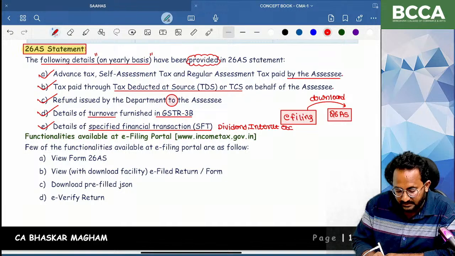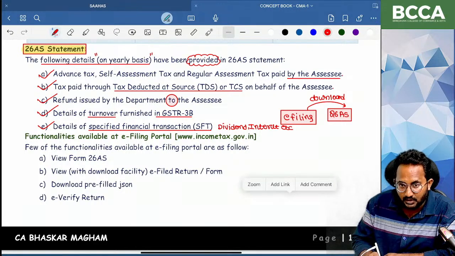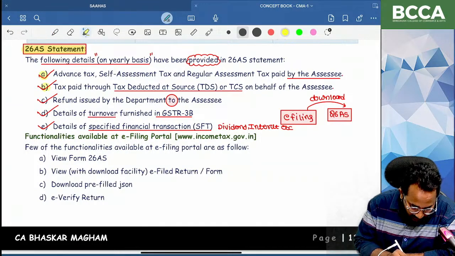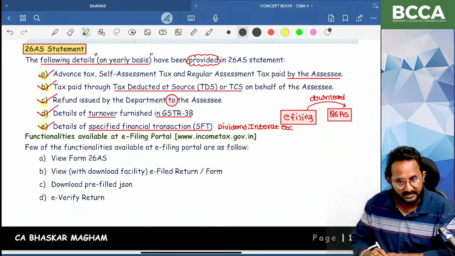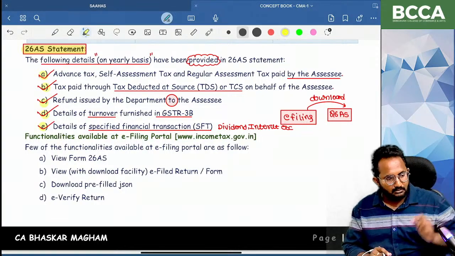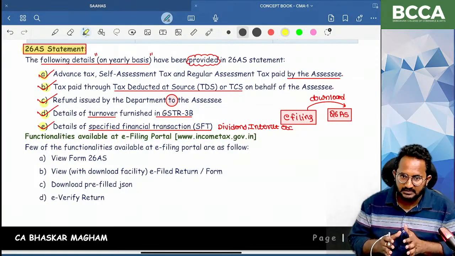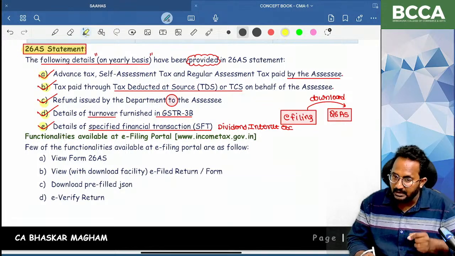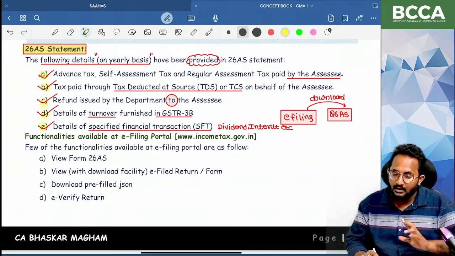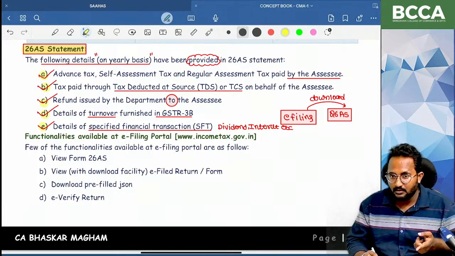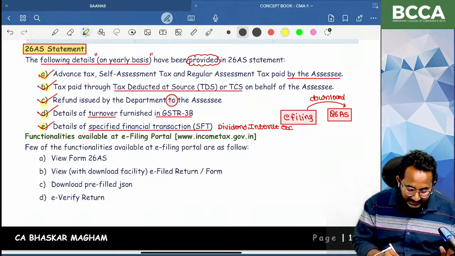Dividend-issuing companies or scheduled banks will give all these transactions to the income tax department. Automatically, this information will be reflected in Form 26AS. Normally, if any income earning person is there, you can log into the e-filing website and download the 26AS statement, in HTML or PDF format. It is downloaded on a yearly basis.